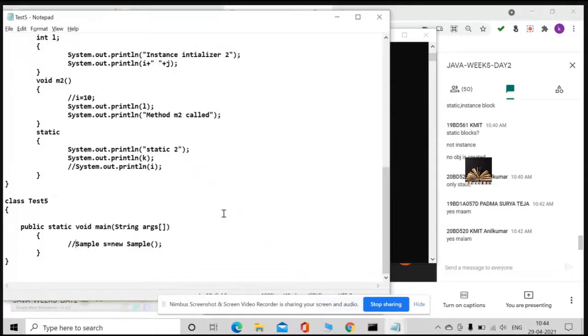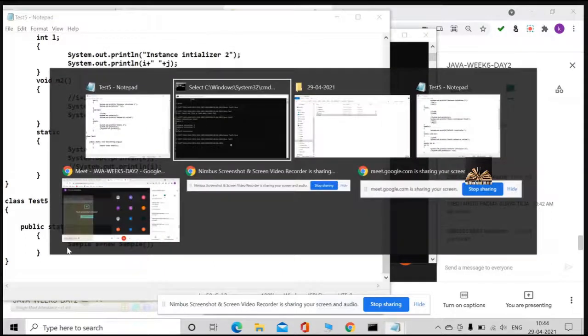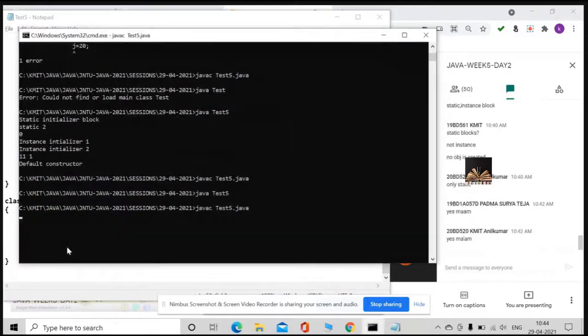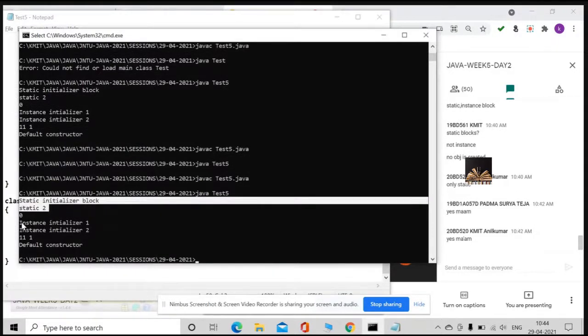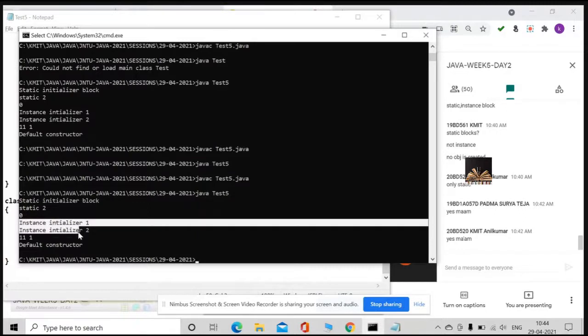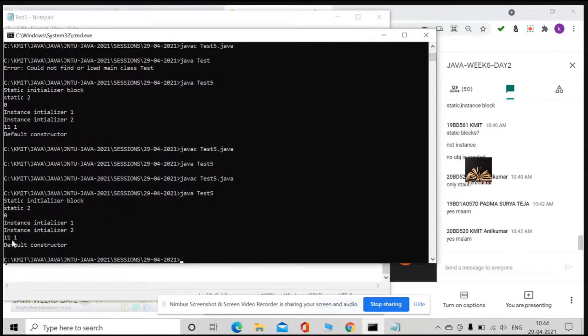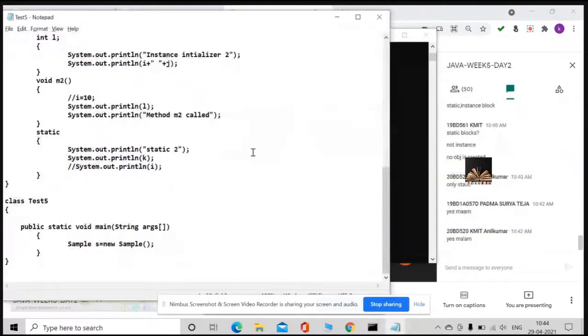And what happens if I include this statement? What is going to happen? Now, along with the static initializers, I get the instance initializers and also the default constructor. Okay, guys, did you observe that? Yes or no? Understood? Right.